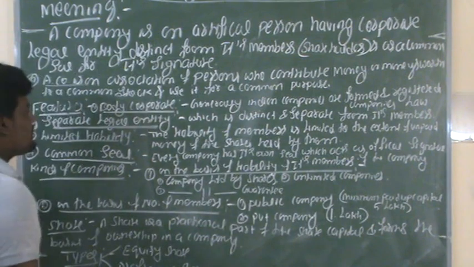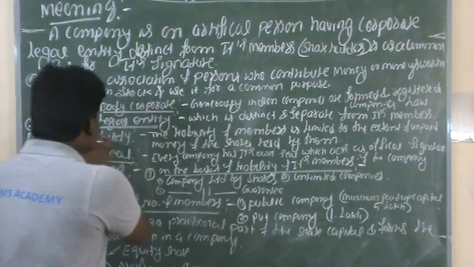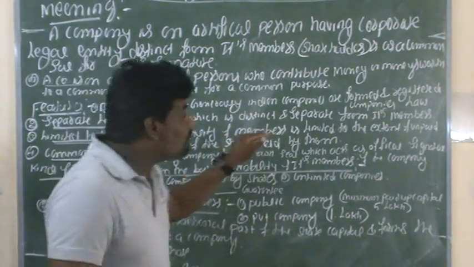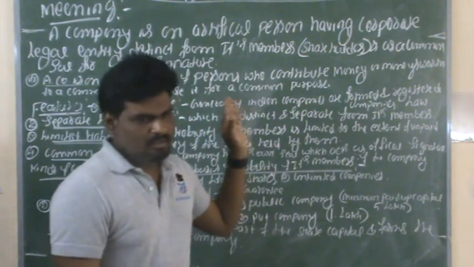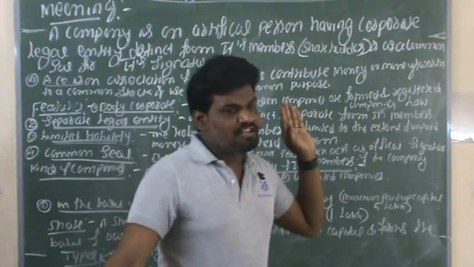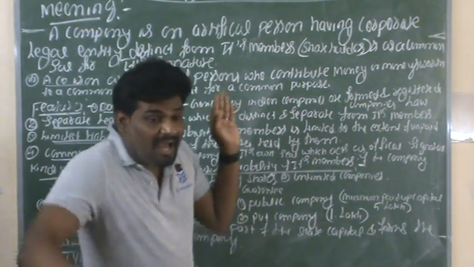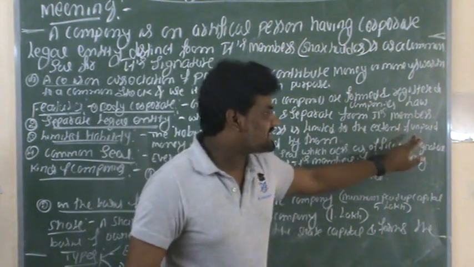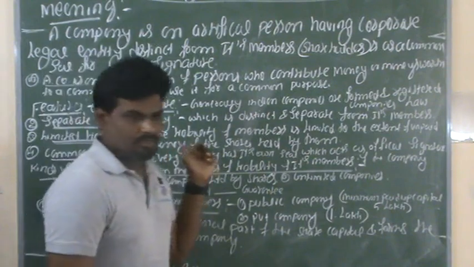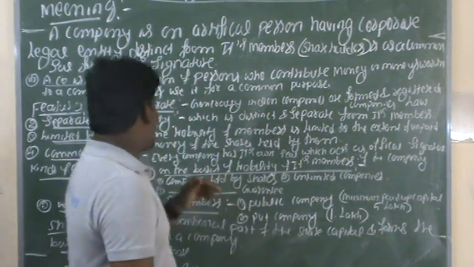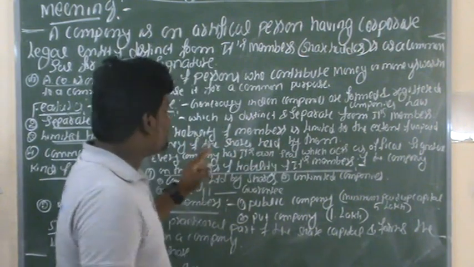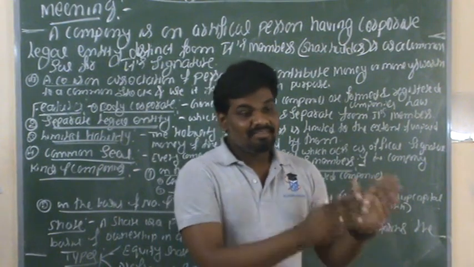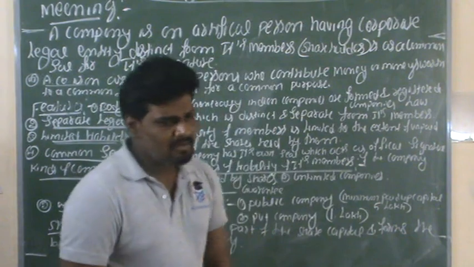The next feature of a company is limited liability. The liability of members is limited only. In a profit organization, the liability is unlimited. But here the liability of members is limited to the extent of unpaid money on the shares held by them. Whatever the share amount they hold, that much liability only they have.